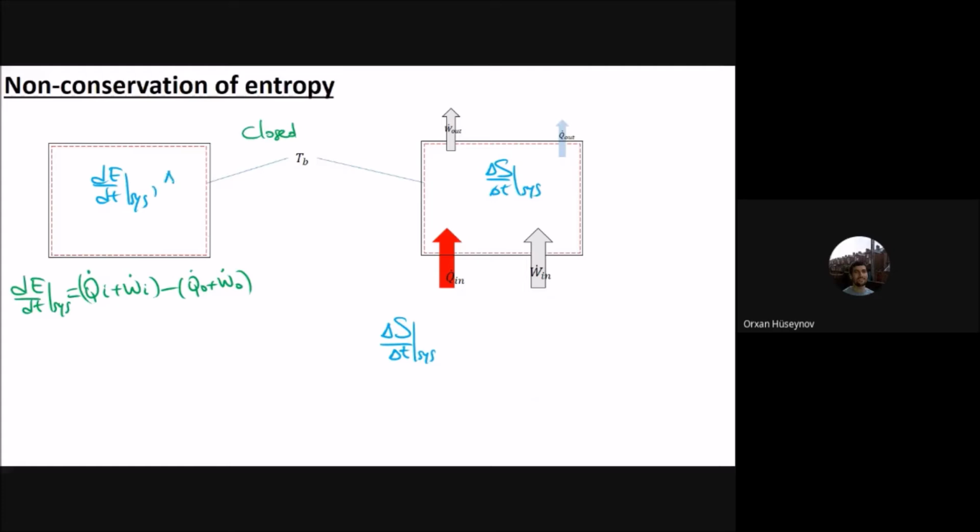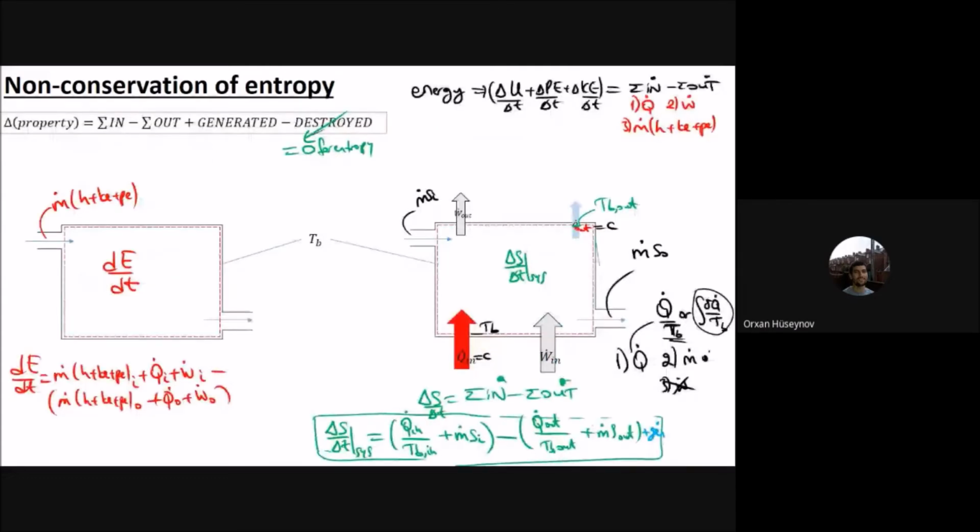Similarly, here you can write it also as dS/dt of the system. This will be equal to, there is no mass transfer, therefore it's only heat with T_b here. So you will have Q dot in divided by T_b in, this is for inlet, minus Q dot out divided by T_b out, this is for outlet, plus the generation part with rate of entropy generation. Okay, this is for closed systems. You can say this is for closed system, this is for open system, always generation.